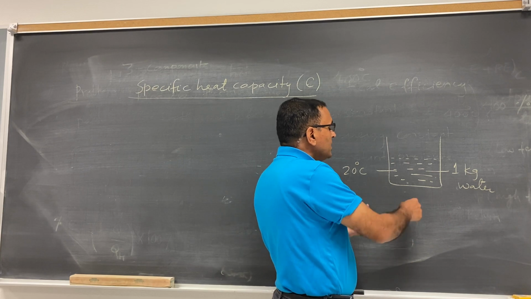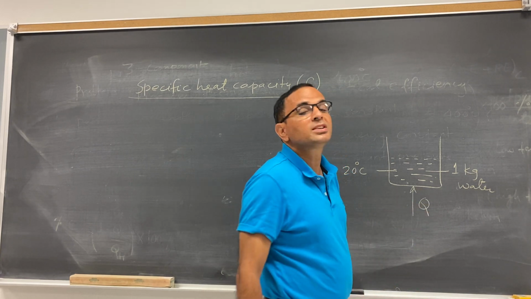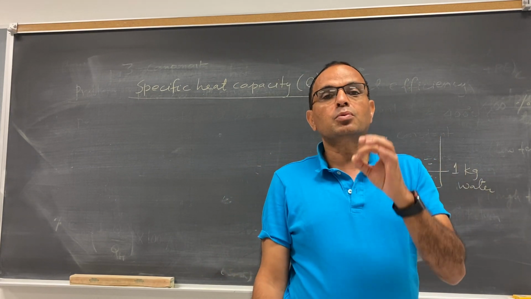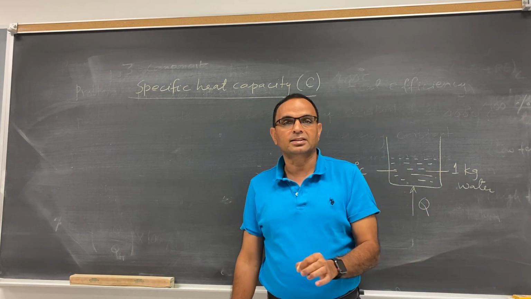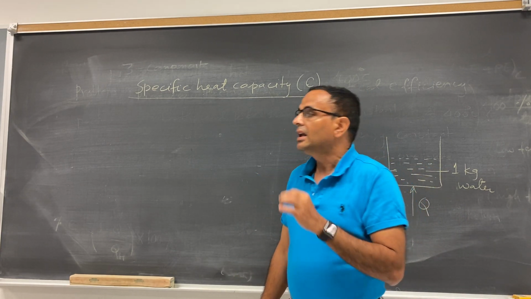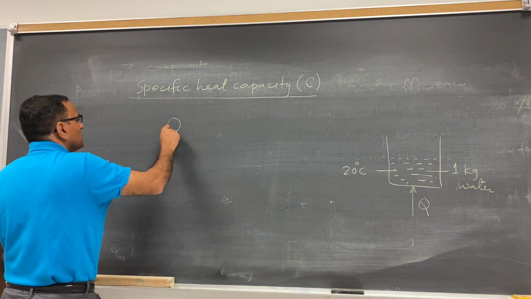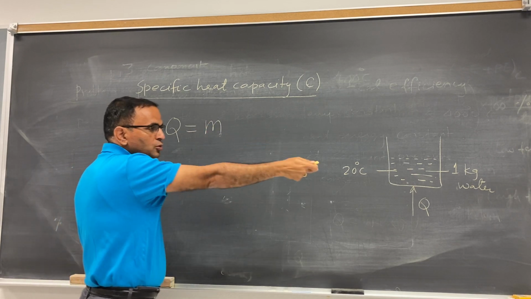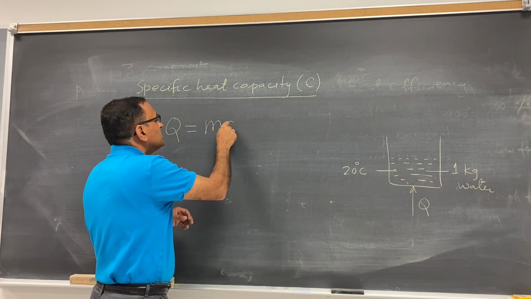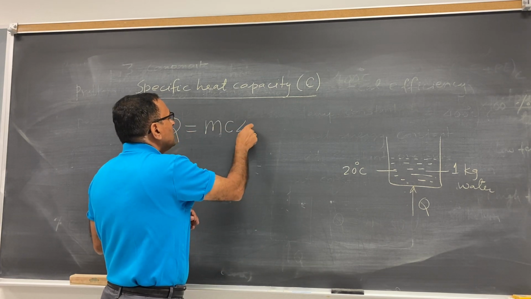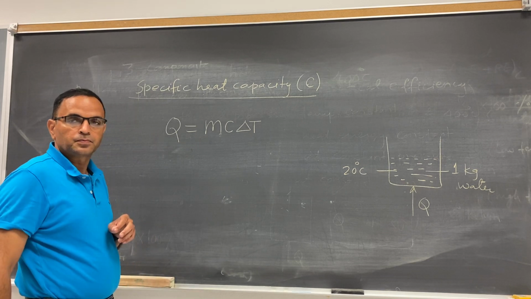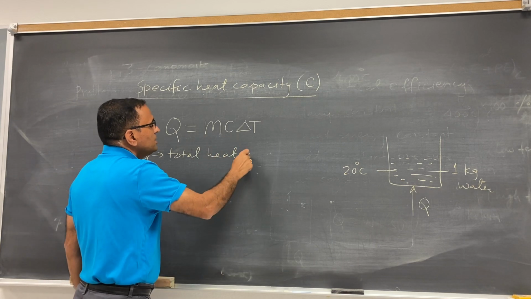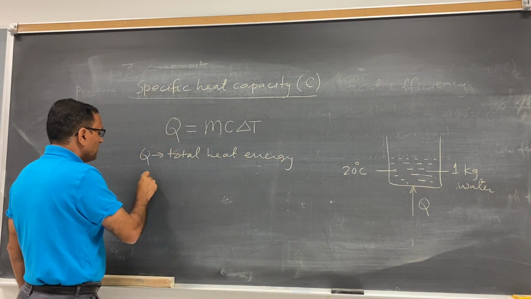Now, if you supply the heat energy from here, this Q is the heat energy. So the amount of heat energy required to raise the temperature of a 1 kg object by 1 degree Celsius is called the specific heat capacity. And to calculate the specific heat capacity, you use this formula: Q, the total heat energy, is equal to m c delta T. M is the mass, here I use 1 kg, whatever. C is the specific heat capacity. Delta T is the change in temperature. Here Q is the total heat energy, and m is the mass.